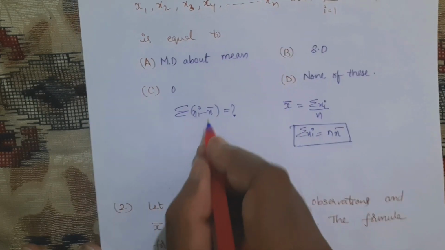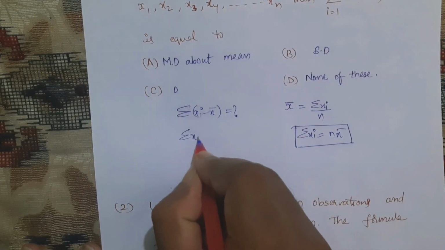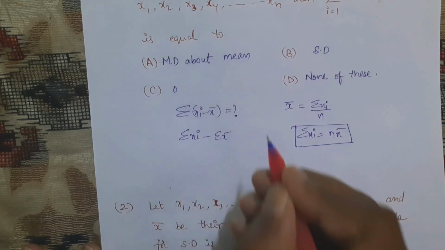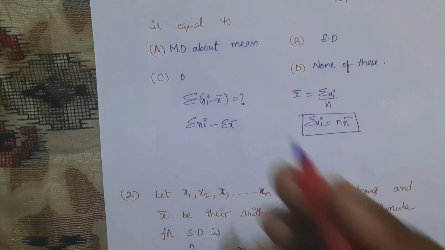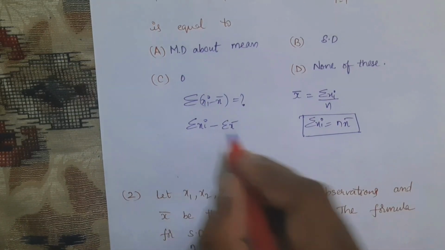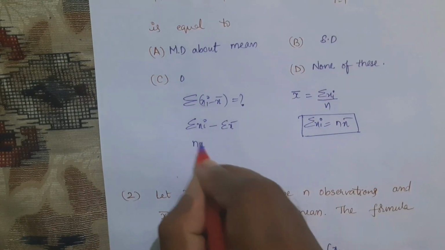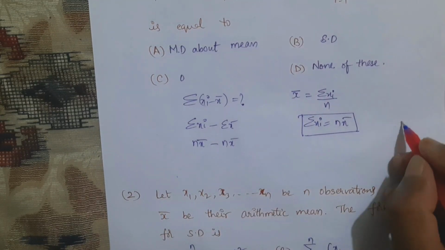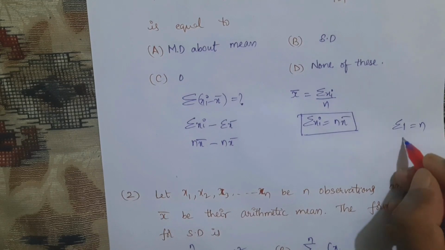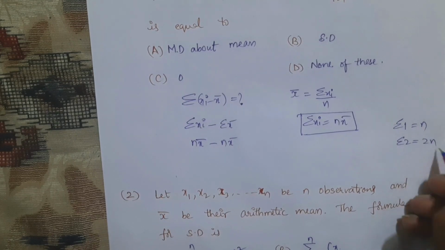Sigma of xi minus x bar we can write as sigma xi minus sigma x bar. We can split the sigma into these two terms whenever it is addition or subtraction. Similarly, the sigma xi value we got is n x bar, minus sigma x bar, which we can write as n x bar. Why? Because sigma 1 we can write as n, sigma 2 as 2n.